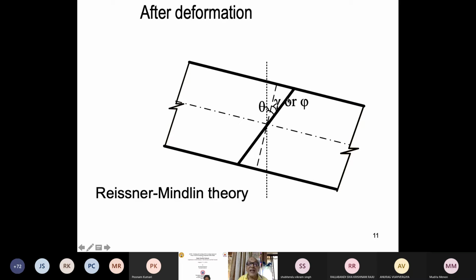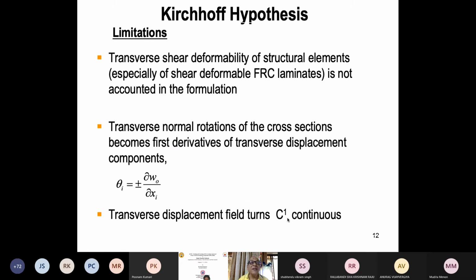This additional angle, change in right angle, is called shear angle. This angle is gamma, or we also define it by another Greek notation phi. So there is an additional shear angle here. Okay. So I'm still on the basic theory.